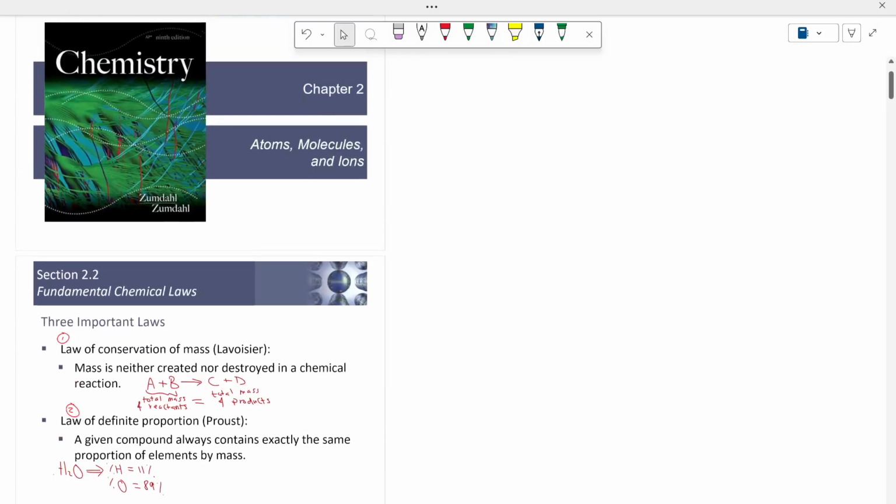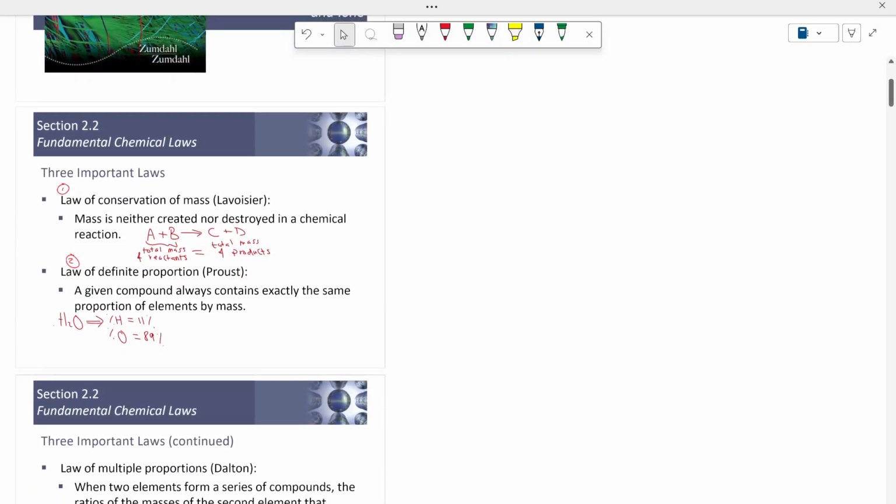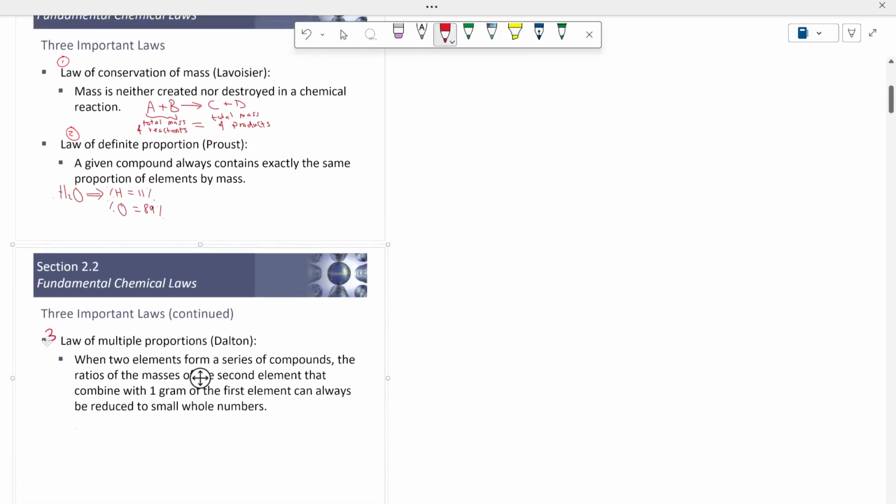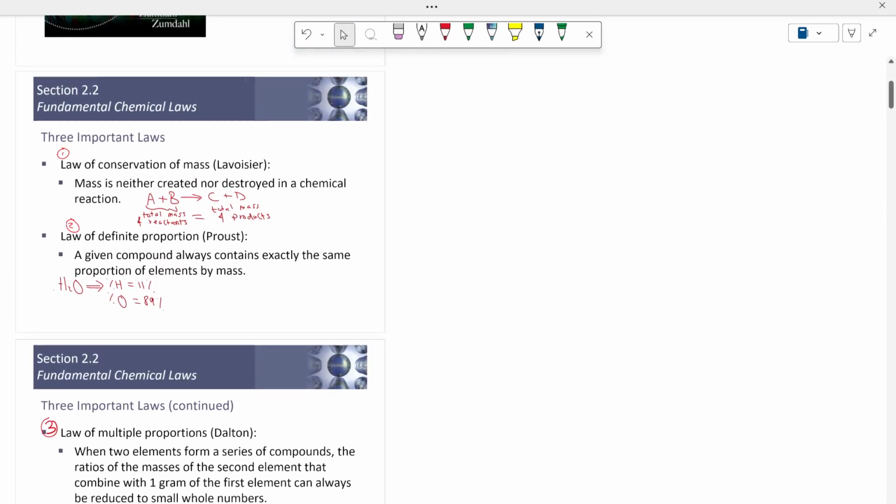The first law is called the law of conservation of mass. The second one is the law of definite proportion. And the third law is here. It's the law of multiple proportion. Let's explain each one of them briefly.